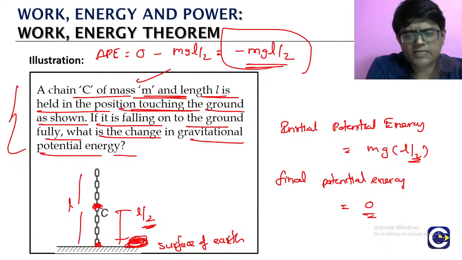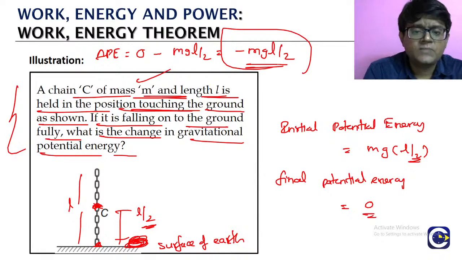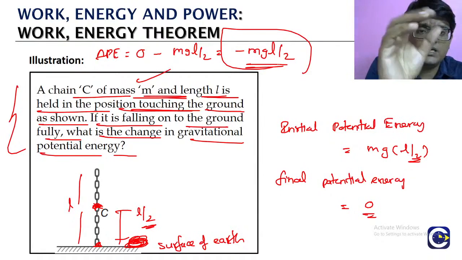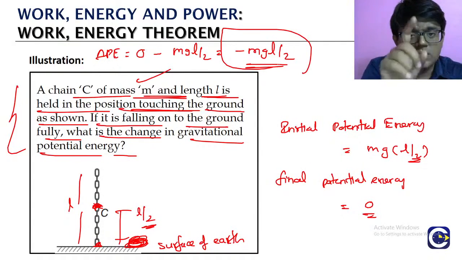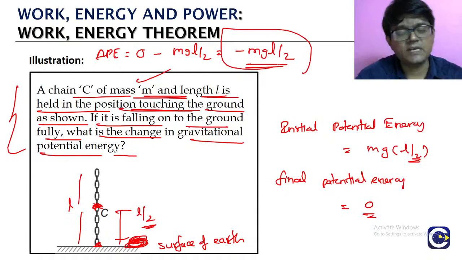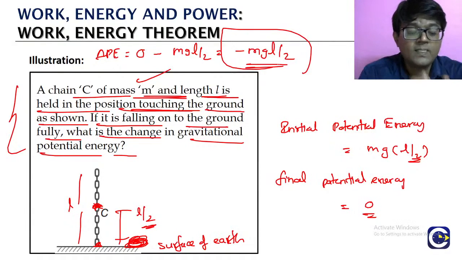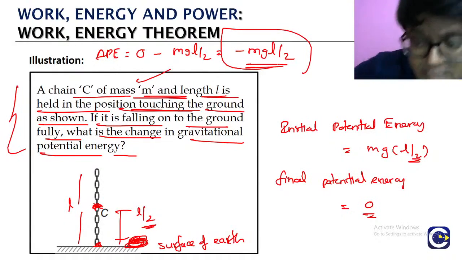For a square or anything, we will be able to see the geometric center easily. For the symmetric objects, the gravitational potential energy calculation is based upon the height of the geometric center from the surface of the earth. If it is asymmetric or irregular in shape, we will discuss it when we go to the system of particles concept.